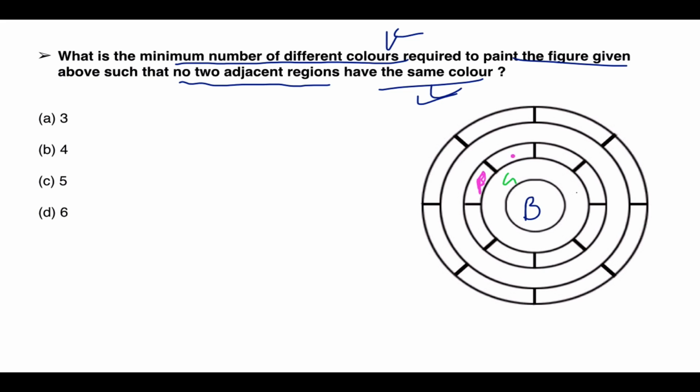Then I can make this pink, then this pink, and obviously I have blue, so I'll make them blue. So now you understood. Now I can't make this pink or blue, so I'll make it green, and similarly I'll make it blue and pink. So the answer is only three colors are required to paint it the entire way.